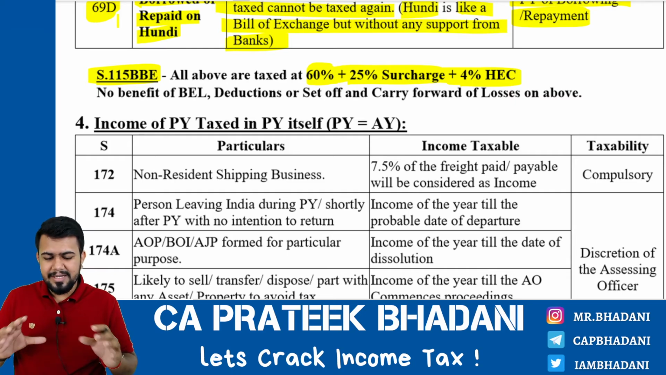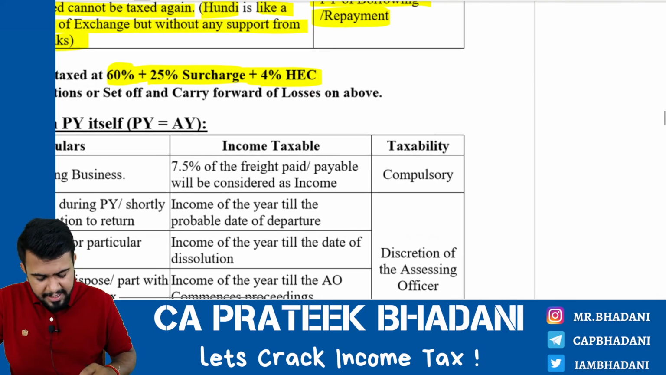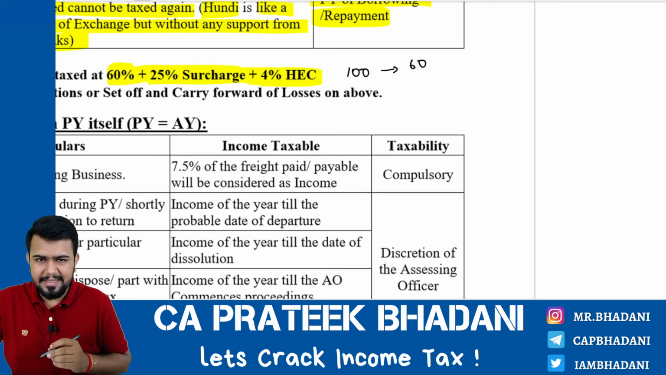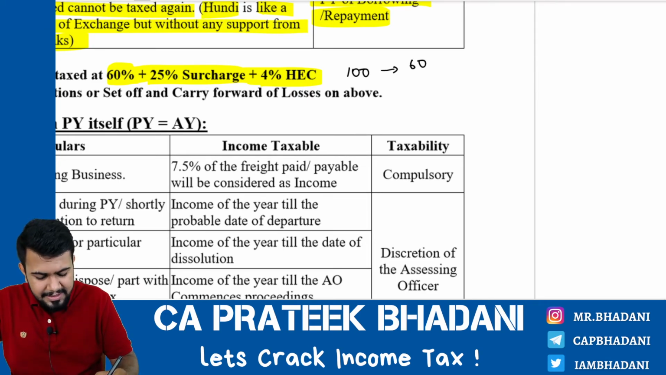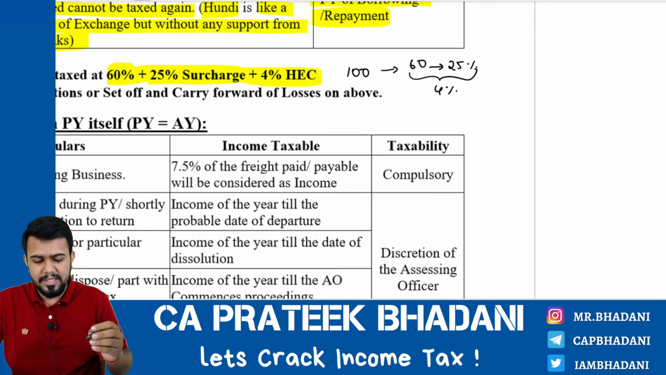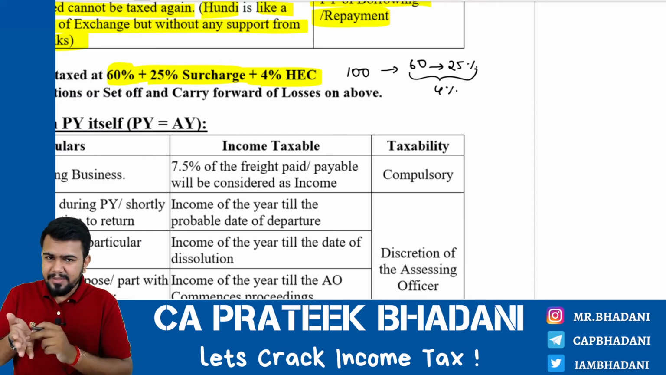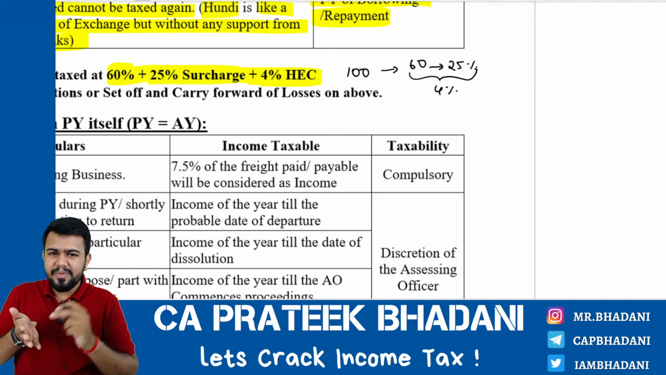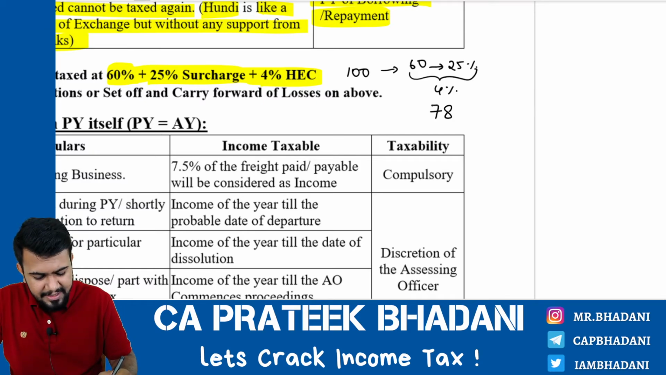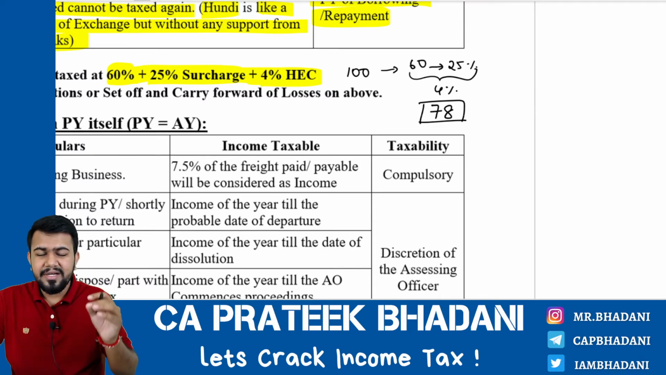For now, you know generally that if on 100 rupees, firstly he has to pay 60 rupees as tax. Okay, then on this 60 rupees he has to pay 25 percentage surcharge, and on this 60 plus 25 percentage he has to pay 4 percentage as health and education cess. Totally, if you take your calculator and do 100 into 60 percentage plus 25 percentage plus 4 percentage, you will get the answer as 78. So basically 78 rupees tax on 100 rupees income.